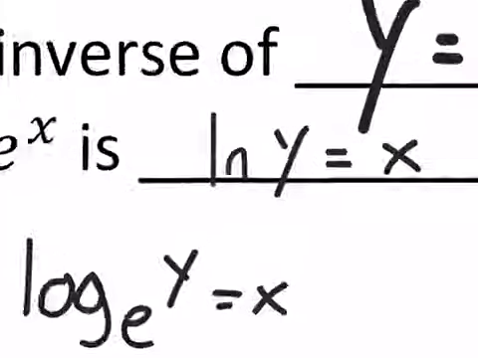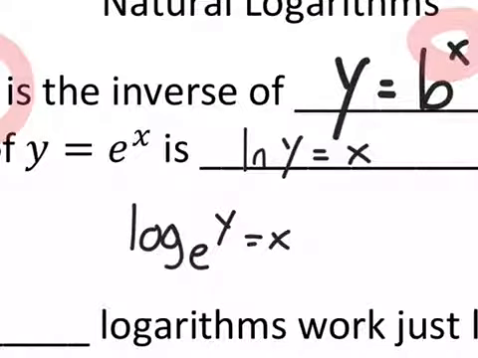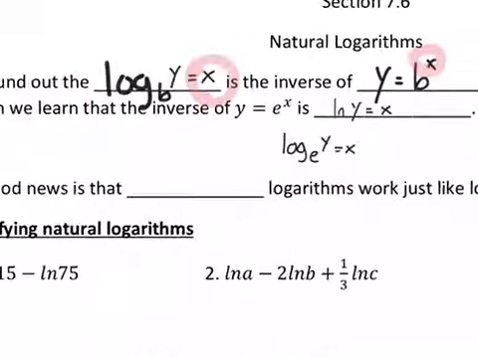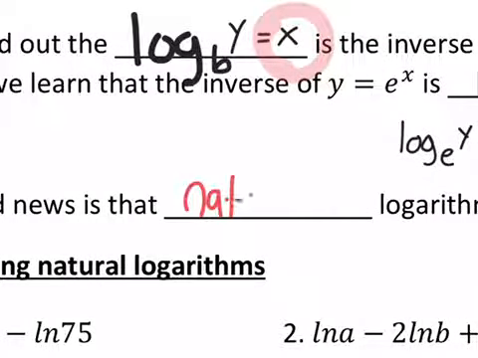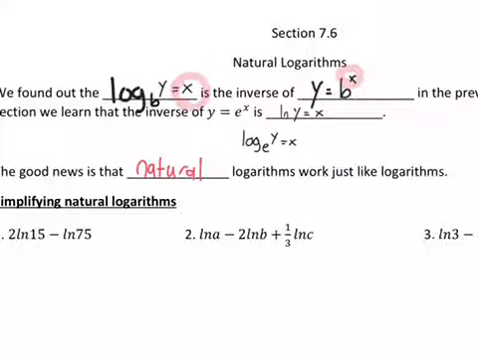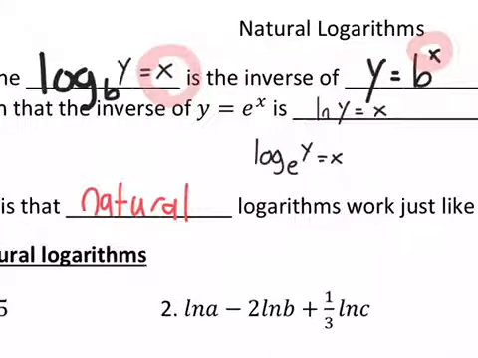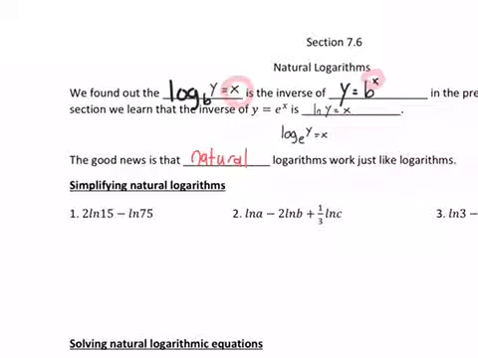So anytime you see an ln, it is invisible base e. It's its own invisible base of base e. Right? And these come up a whole lot in calculus. They get their own formulas and all sorts of things. Okay. So, the good news is that natural logarithms work just like logarithms because, as stated earlier, they are logarithms. It's just a log with base e, so it's going to follow the exact same principles.